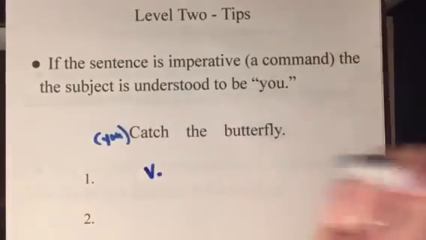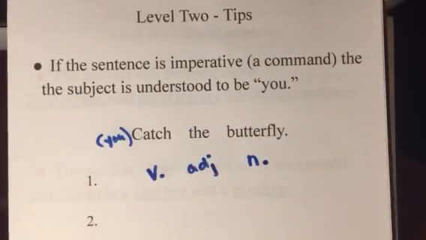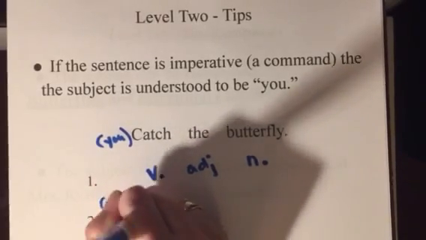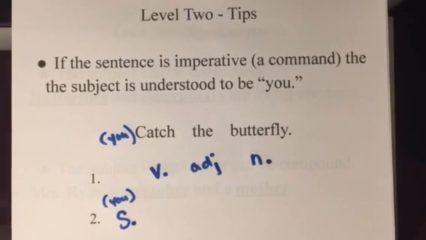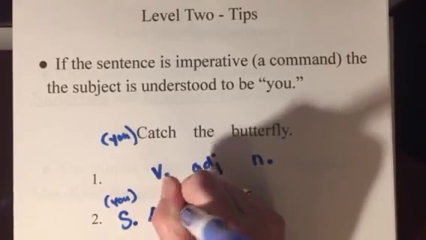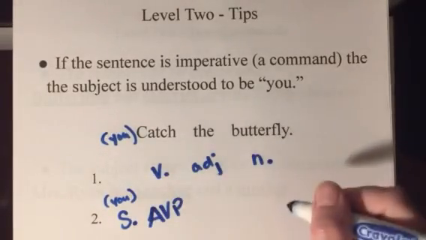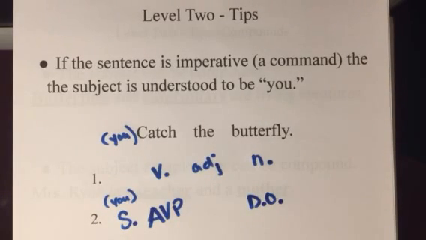Catch, definitely a verb. The, adjective. Butterfly, noun. So what is the subject of the sentence? You are. So those can be kind of tricky because they're not written down. You just have to kind of remember that is the case. Catch, definitely LVP or AVP, that's the action. And what are they catching? A butterfly. That is receiving the action of the catching. So it is the direct object.